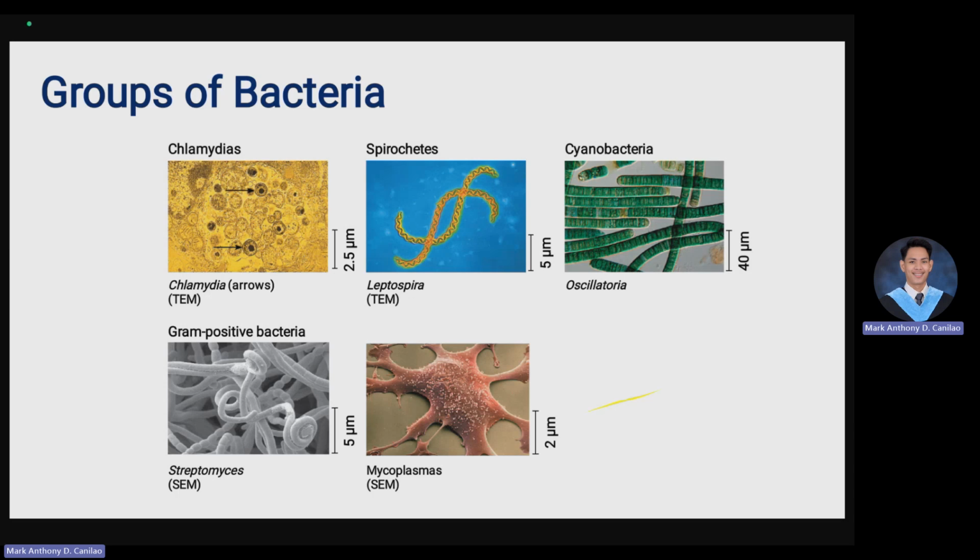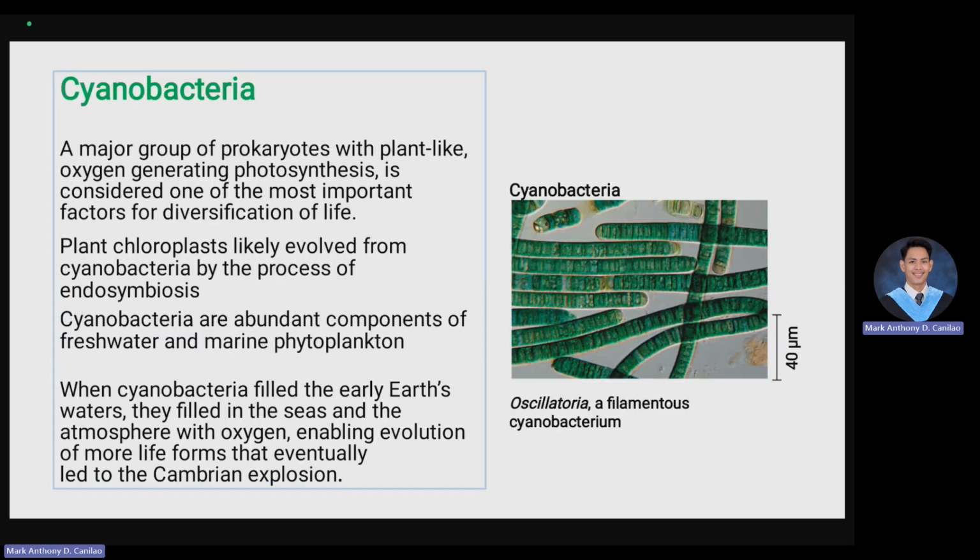So these are the things that I want you to learn about cyanobacteria. The byproduct that they have produced is oxygen, which is very essential, one of the things that we need for us to survive and produce life. Tama ba? And the Cambrian explosion, which happened millions, if not billions, of years ago, simply means the booming or resurgence of life. Nagkaroon ulit ng maraming life form because of the presence or abundance of oxygen.